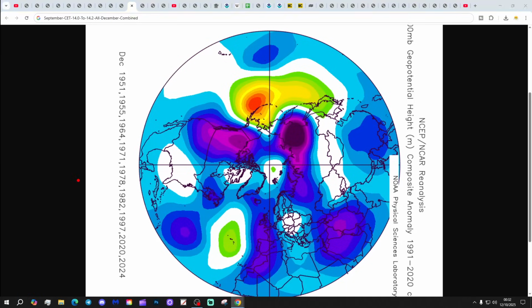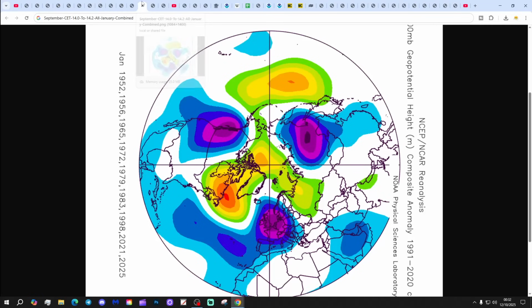Right, so putting all that together, this is how all the Decembers combined are looking, following a September CET range of 14.0 to 14.2. Overall, an unsettled signal for the Decembers with low pressure through the west of Europe. So quite a mixed outlook there.